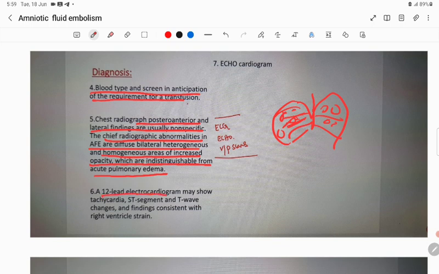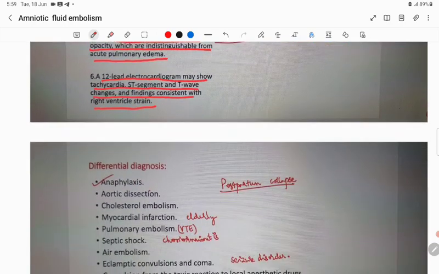A 12-lead ECG and echocardiogram may show tachycardia, ST segment changes, and findings consistent with a right ventricular strain pattern. You have to do an echocardiogram. ST segment changes.